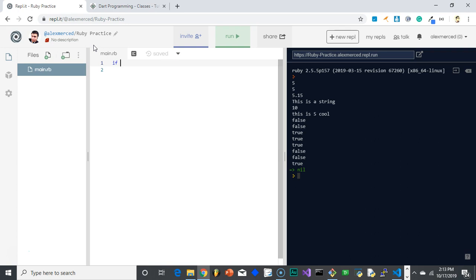So I would say, if 5 is greater than 7, which it's not, then whatever I want to have happen is going to happen afterwards. But is it going to assume all my code going forward is part of the if it's true? No, I have to mark it by saying end.